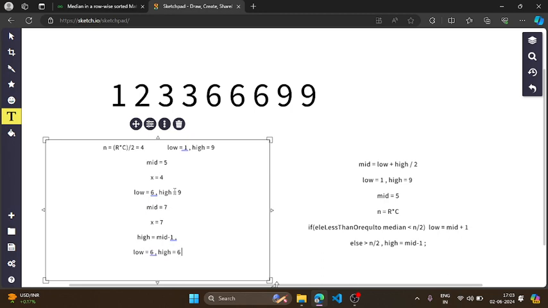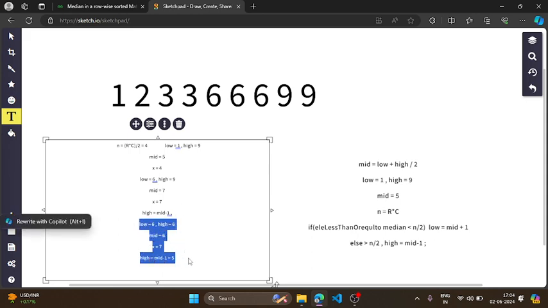Now my low is 6 and high is 6. Again I calculate mid, which will again be 6. So now my mid is 6. Now I calculate the number of elements which are less than or equal to 6, which is also 1, 3, 4, 7. So here also x equals 7. So I will decrease my high to mid minus 1. So my high will be 5. Now you can see my low was 6 and my high is 5.